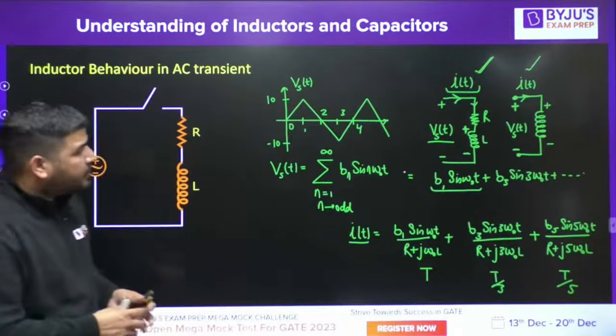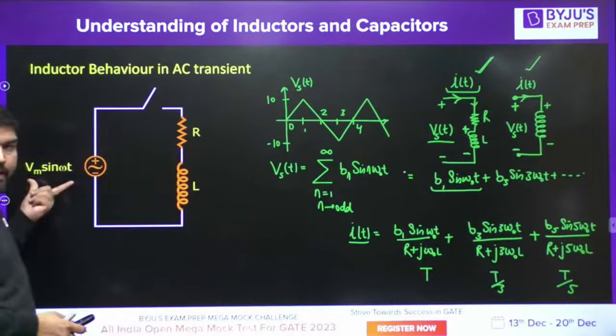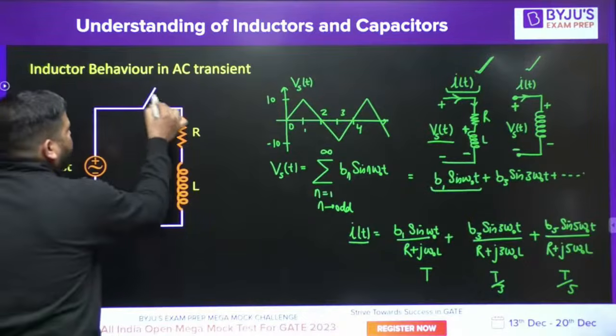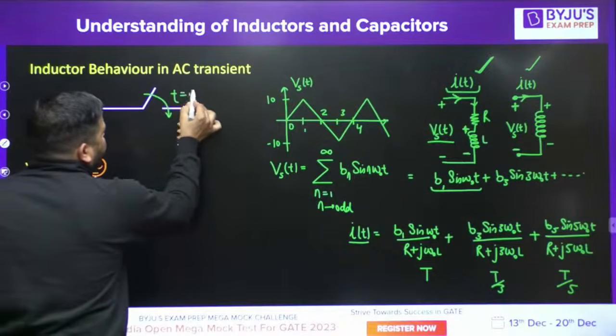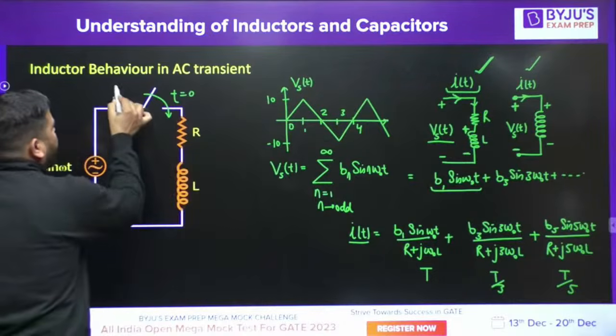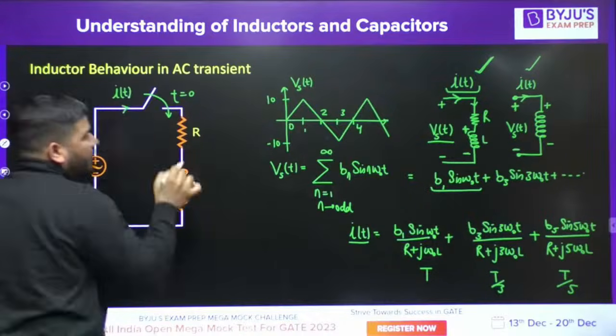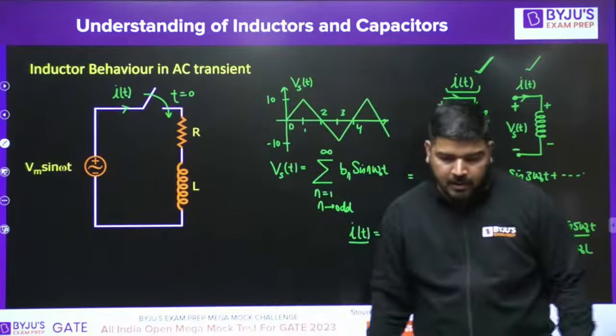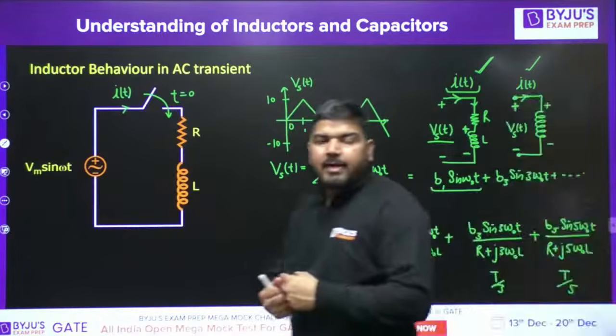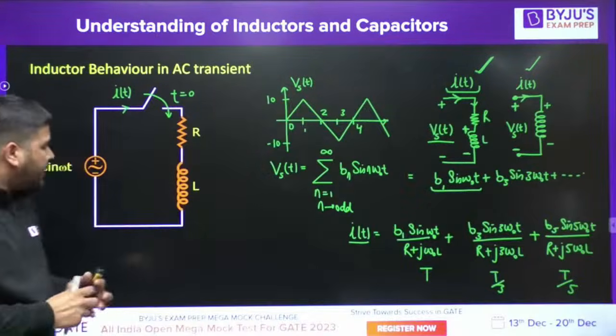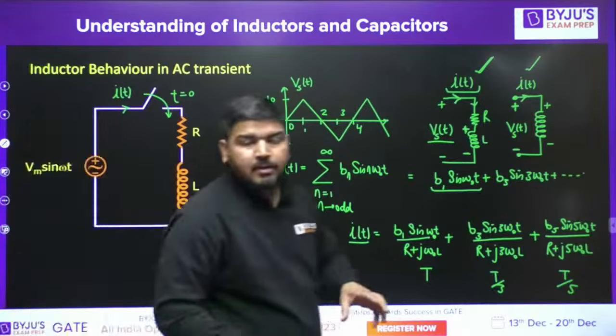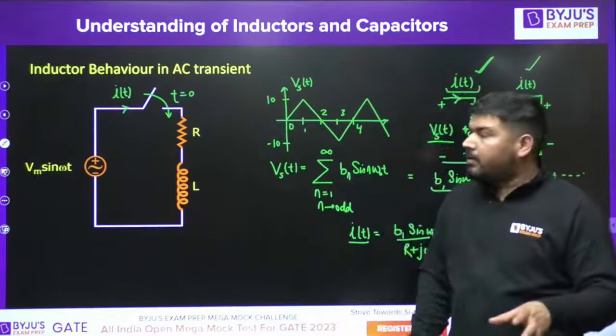Under a transient situation, even if you have the sinusoidal voltage, even if you have this periodic voltage here, the current will not be periodic. If you close the switch at, let's say, t equal to 0, the current will not be periodic, and you should know how to write the current equation.